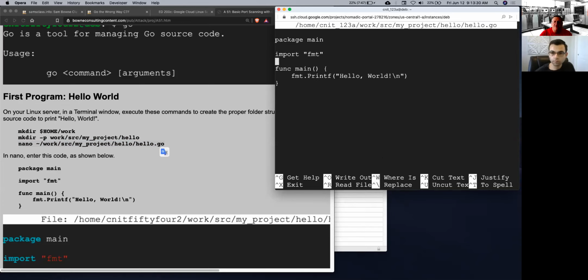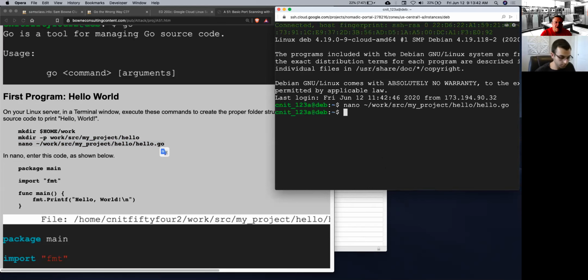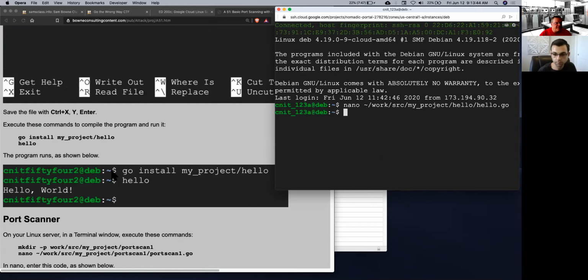The start of my main package is where the program starts. Here's the library, fmt, and here's the print: fmt.Printf, print hello world, that's all this does. After you've created that file, you compile it with just go install, and then you just run it with hello. It prints hello world, so that's the simplest possible program.